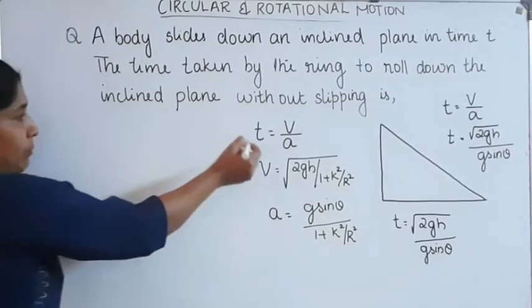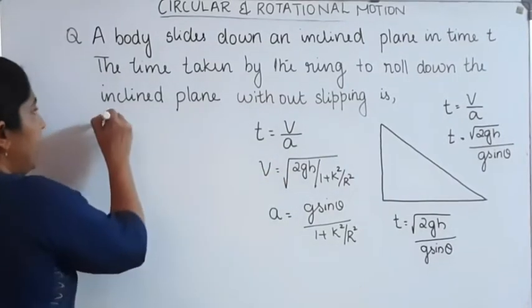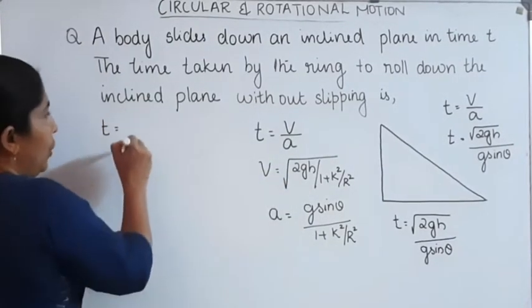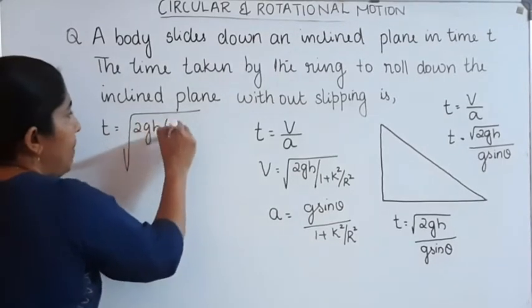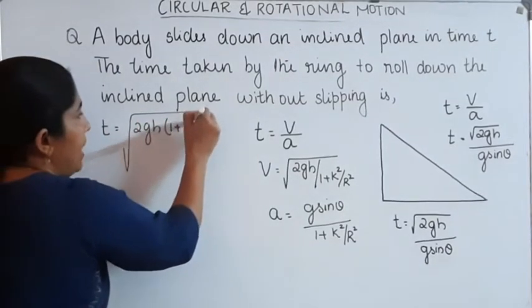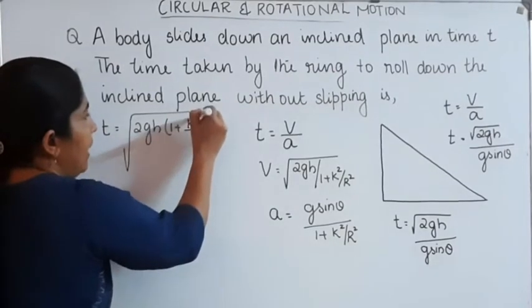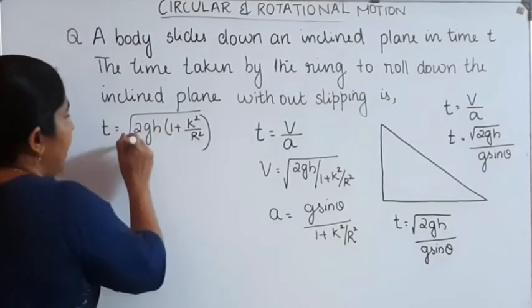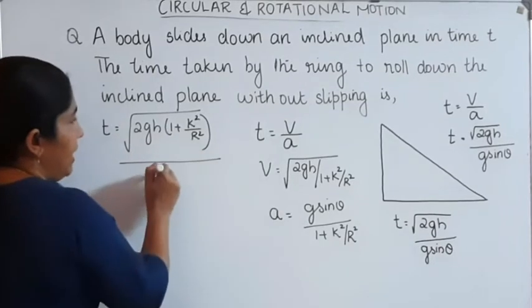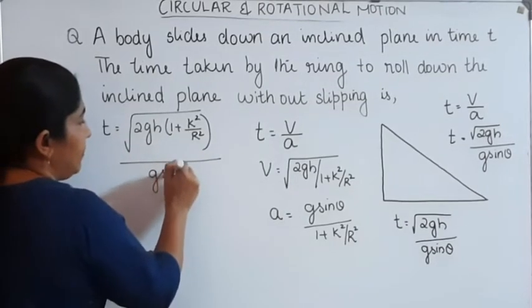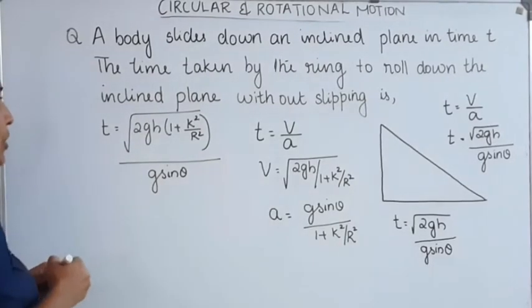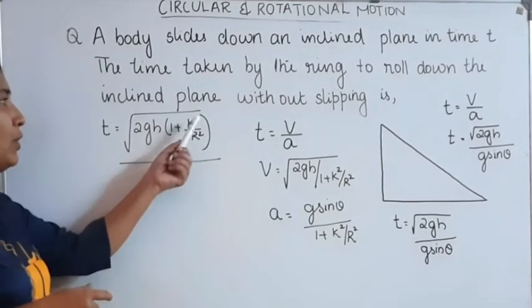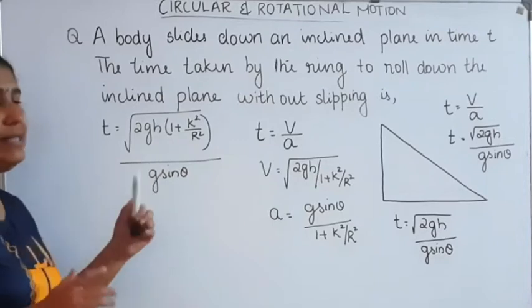Then from these two equations, we can write time t is equal to root of 2gh into 1 plus k square divided by r square, the whole divided by g sin theta.